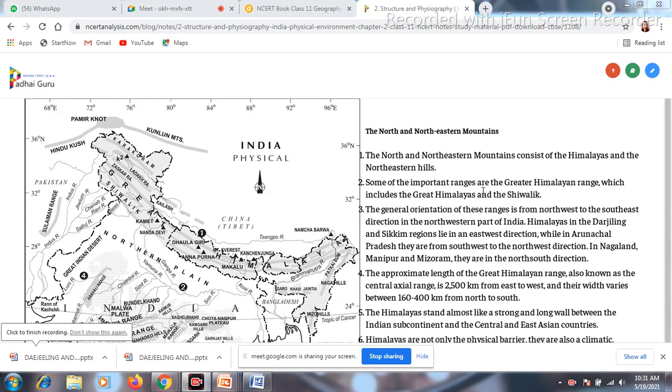Mountains: the north and northeastern mountains, we know the name is the Himalayan mountains, at the northeastern hill. This is the stretch of the Himalayan mountain. This entire area comes under the Himalayan mountain only. In case of the Himalayan mountain, we are having three parallel divisions. You can see these lines in the map, these all are the divisions of the Himalaya mountain.